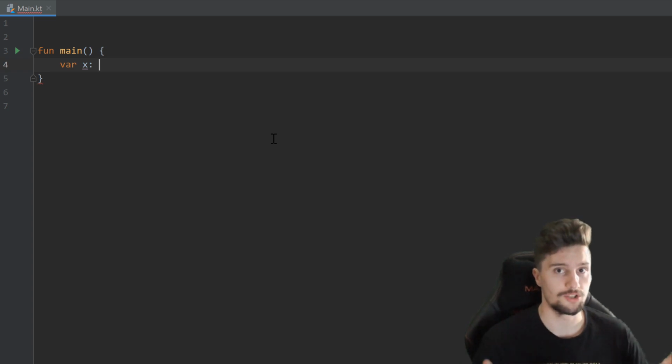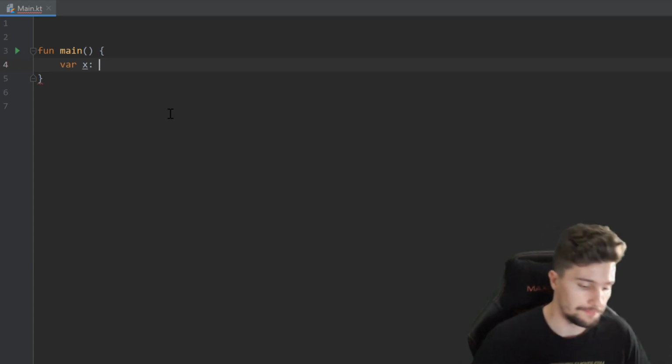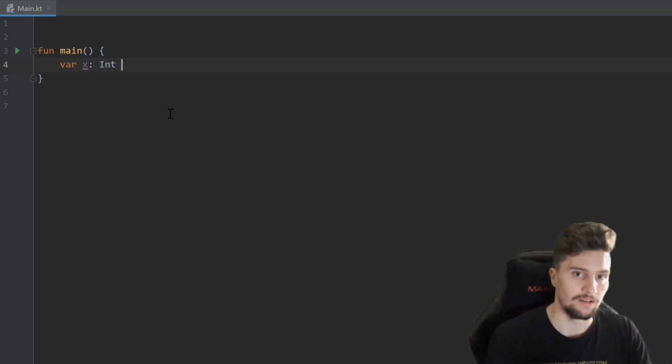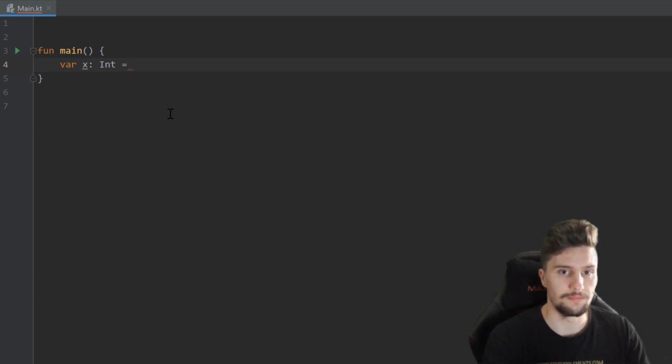A Boolean is just a variable that either is true or false. So let's actually just start with integer numbers here. To specify that this variable x is now an integer, we need to type int after that. And now we can write an equals sign here and assign a value to that variable. So for example, 3. And that equals has now a different meaning than in math.